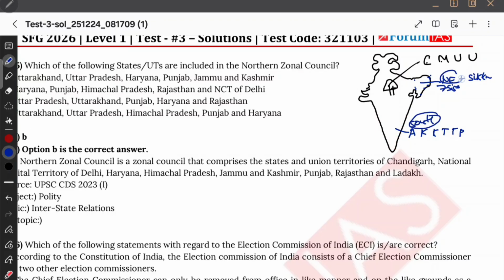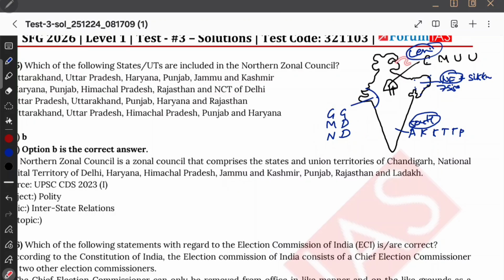Okay, this is northeastern zonal council. This is central zonal council, and then what else is left? Western zonal council. I remember it with good guys make dinners, not dramas. It is also very easy to remember without mnemonic. For example, Gujarat, Goa, Maharashtra, Daman and Diu, Dadra and Nagar Haveli. Okay, they are the western zonal councils.